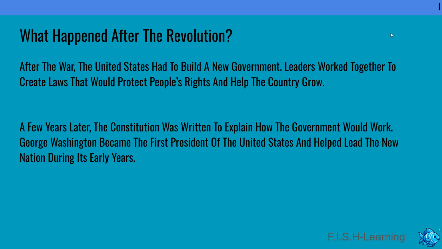What happened after the Revolution? After the war, the United States had to build a new government. Leaders worked together to create laws that would protect people's rights and help the country grow. A few years later, the Constitution was written to explain how the government would work. George Washington became the first president of the United States and helped lead the new nation during its early years.